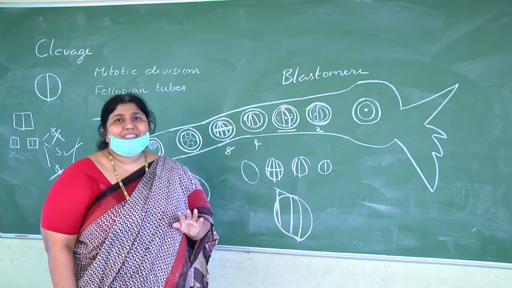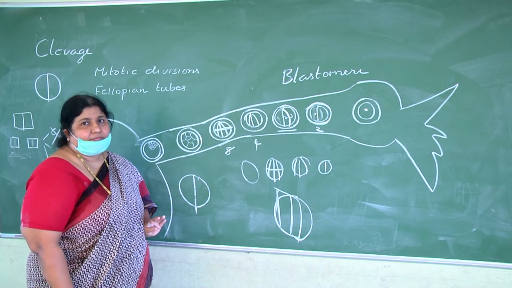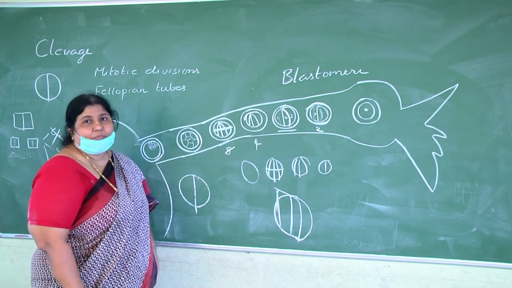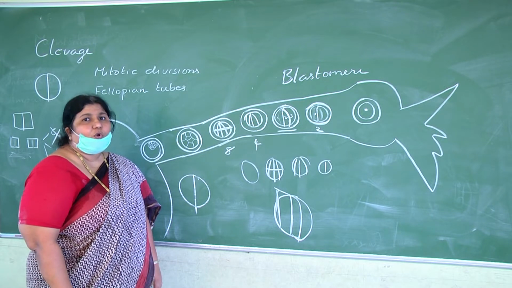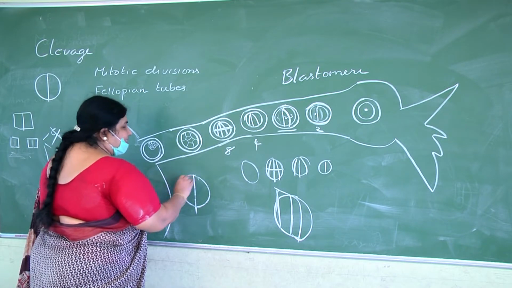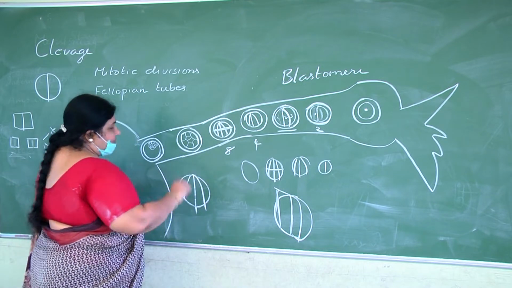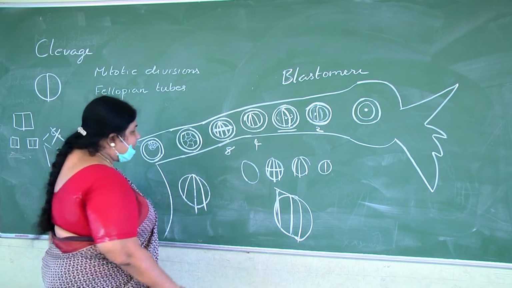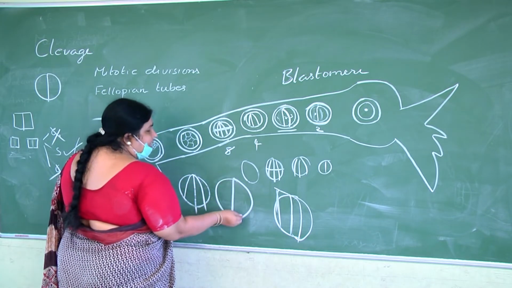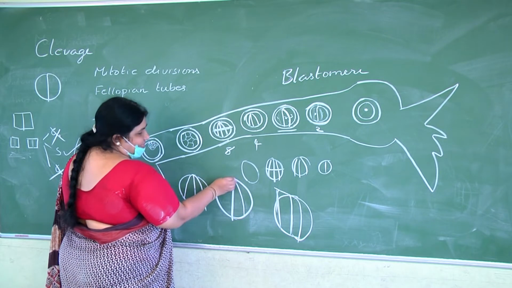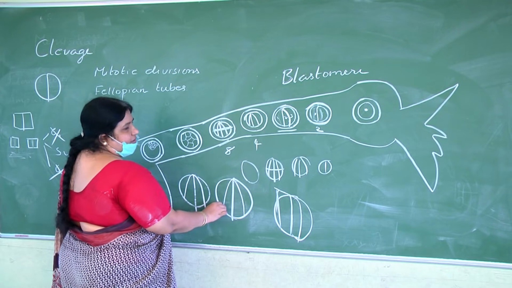Now in humans, the first cleavage is vertical or meridional, resulting in two blastomeres. The second cleavage is also vertical, that is meridional, but at right angles to the first cleavage. That means it should result in 4 cells. But it does not, because the second cleavage occurs in one blastomere first, then proceeds in the next blastomere.